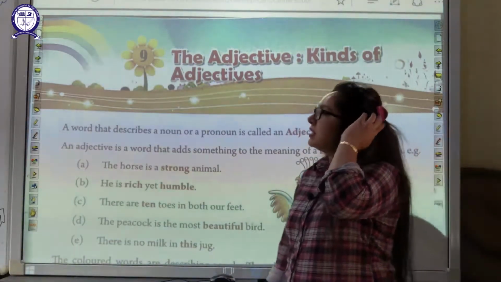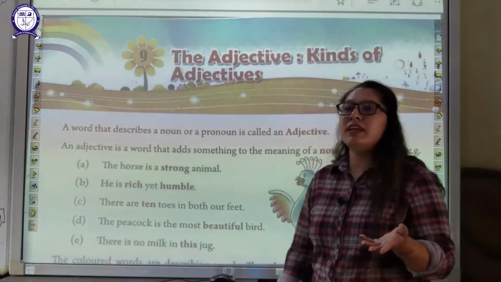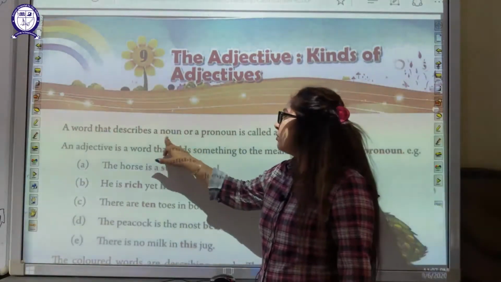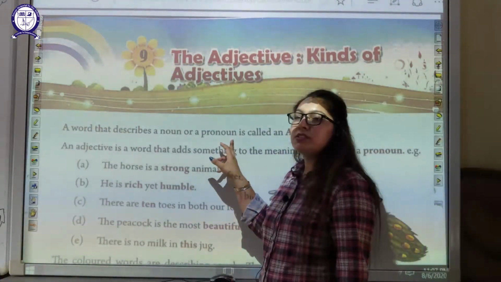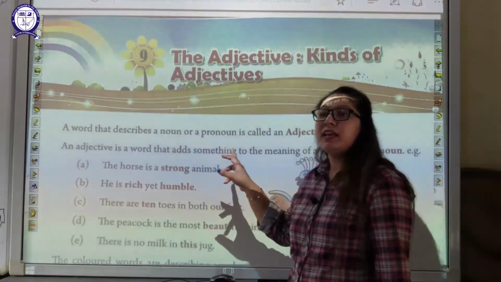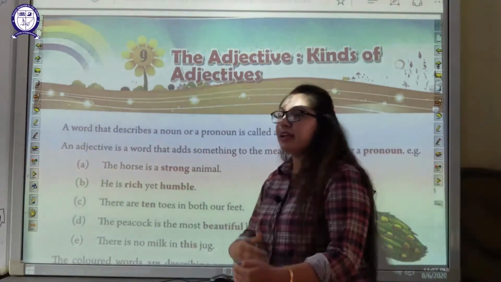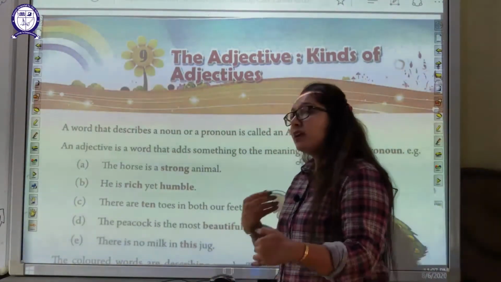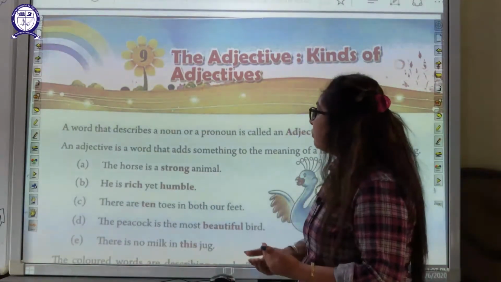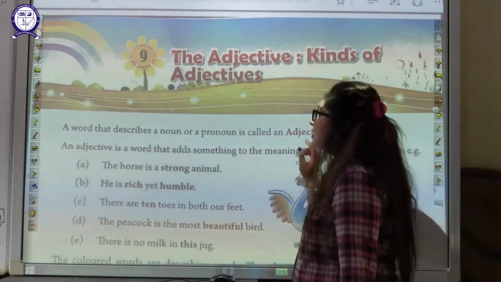Name of a person, name of a thing, name of a place or name of an animal is known as noun. What do you mean by pronoun? Pronouns are the words which take the place of nouns. So the word that describes a noun or a pronoun is known as an adjective.